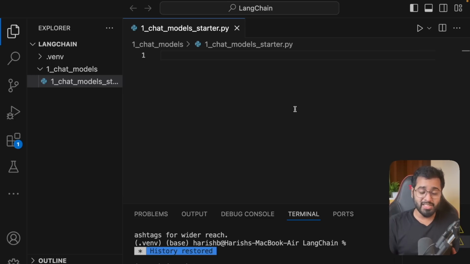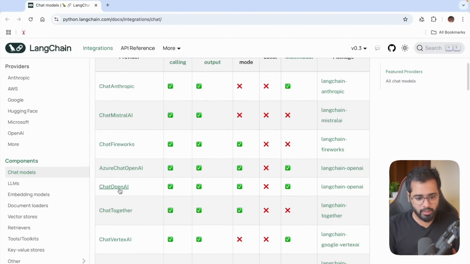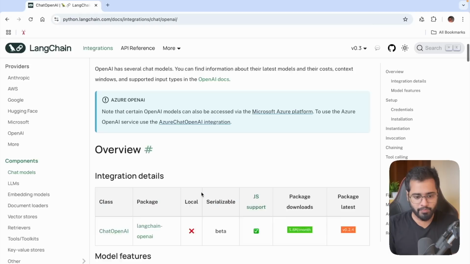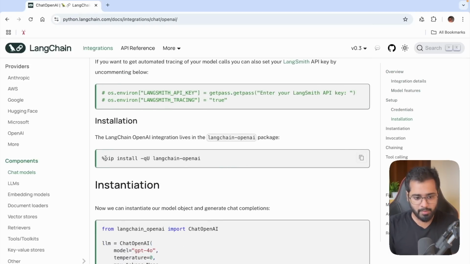Hello guys, in this section, let us actually start working with LangChain's chat models. Since we are going to be predominantly working with OpenAI's APIs, I'm going to go ahead and install the chat model related to OpenAI. If you look at this, this is what we need, chat OpenAI. If I click on it and scroll down here, you can see that this is the command that we have to use to install this particular package.